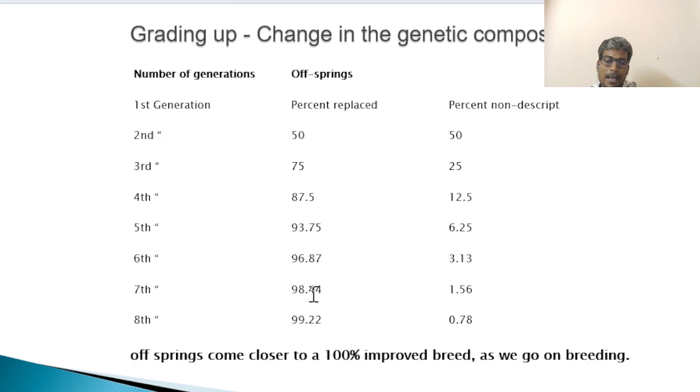After the 8th generation, almost close to 100%, we achieve that Boer genome mixed in Talacheri, almost 100% pure line. So this is the method we call grading up, where we are using only 2 breeds. One is an indigenous breed, the other one is an exotic breed. So in this technique, you can use any 2 breeds. If you want the second breed's genome to be incorporated into the first breed, you have to use this technique called grading up.